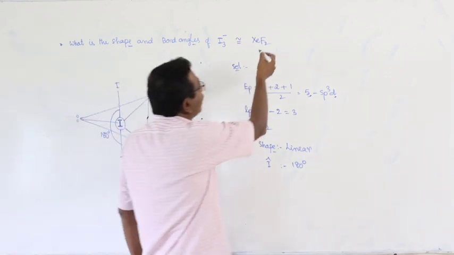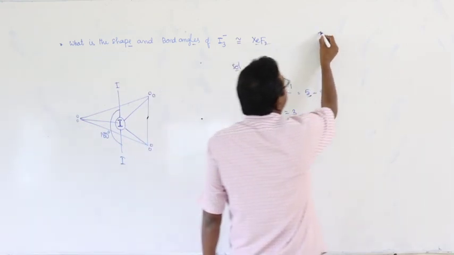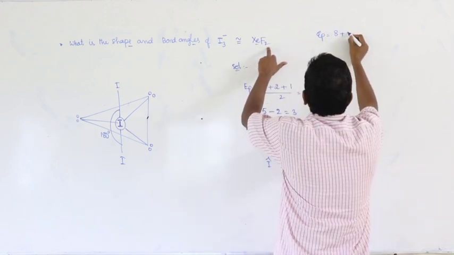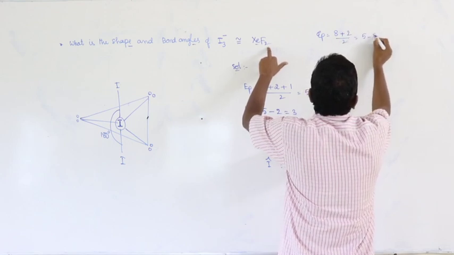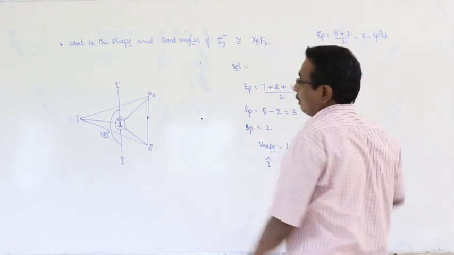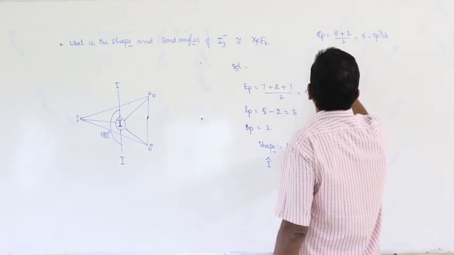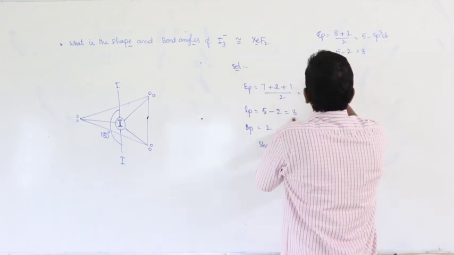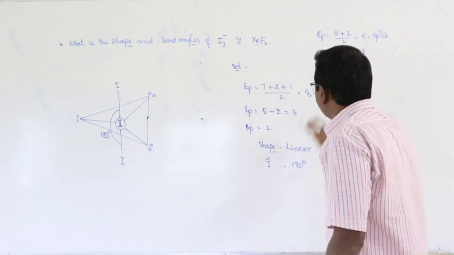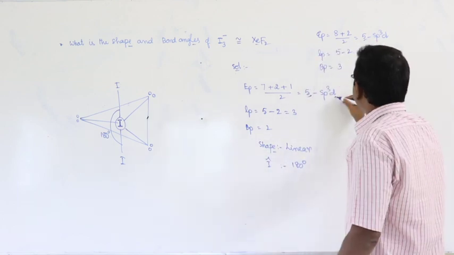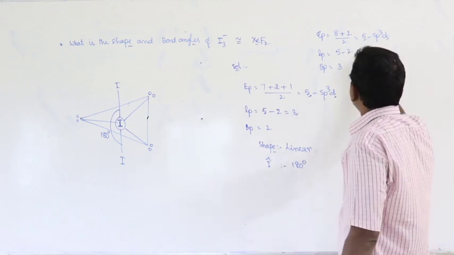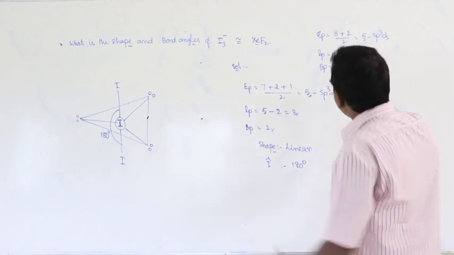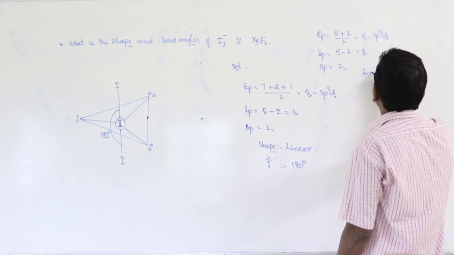XeF2. How can you solve this? Xenon: number of electron pairs. Xenon is a zero group element, also known as the 8th group. 8 plus 2 by 2, that is equal to 5. What is the hybridization? sp3d. Number of lone pairs: 5 minus 2 bonded atoms, 3 lone pairs, same. Number of bond pairs, 2. Number of electron pairs, 5, 5. Type of hybridization, same. Number of lone pairs, same. Number of bond pairs, same. Then automatically the shape of the molecule is also linear.